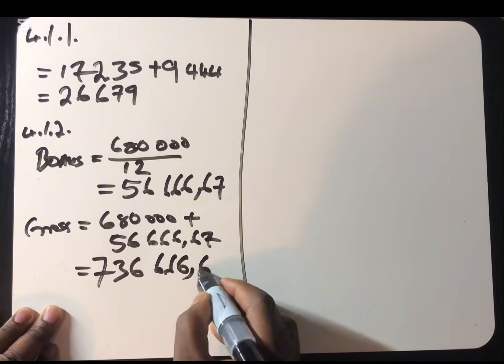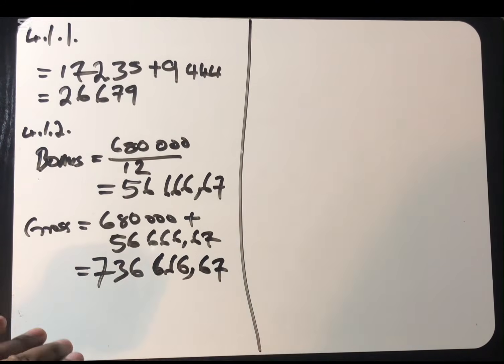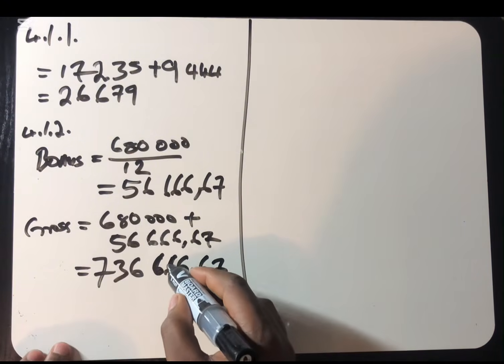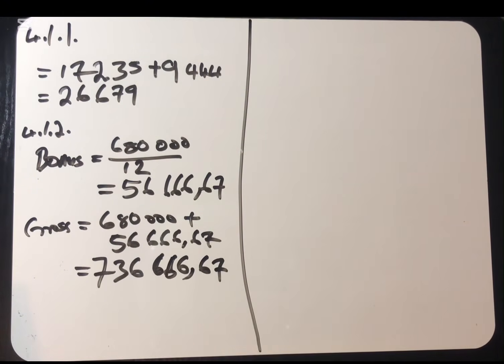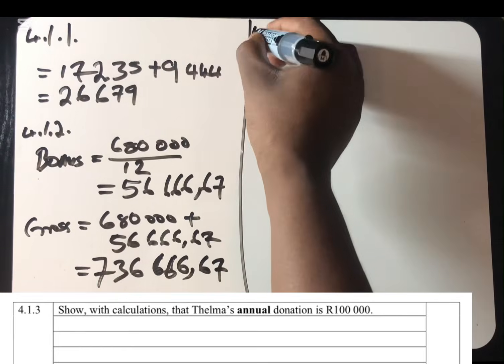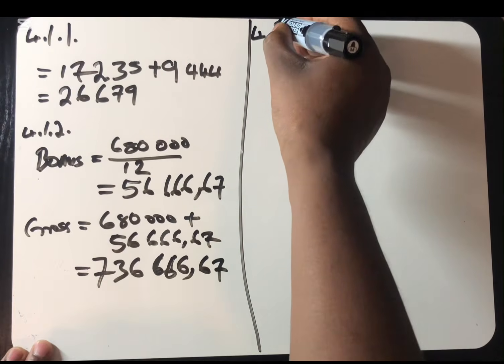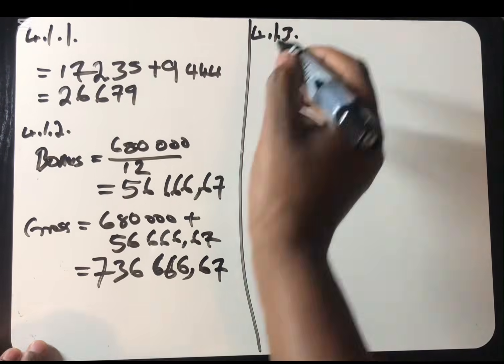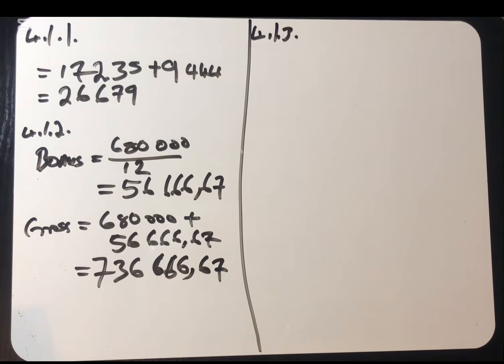736,666 and 67 cents. This is the gross of Thelma. 4 marks for free. And now the next question that's saying, show with calculation that Thelma's annual donation is 100,000. It's 100,000. Very simple question, but you were sweating in the exam room because of this question, because you did not read to understand the statement.